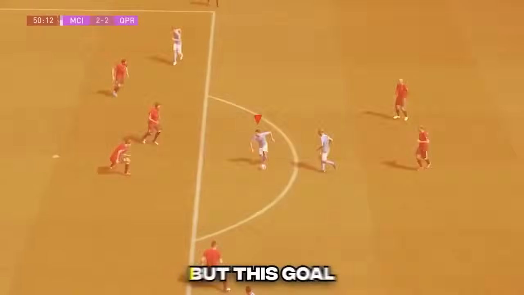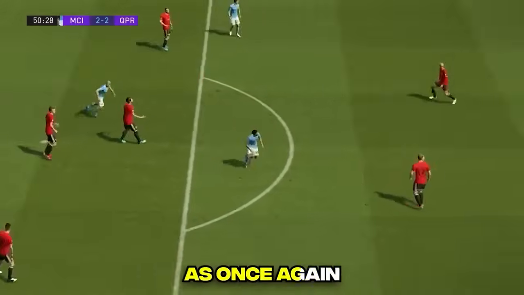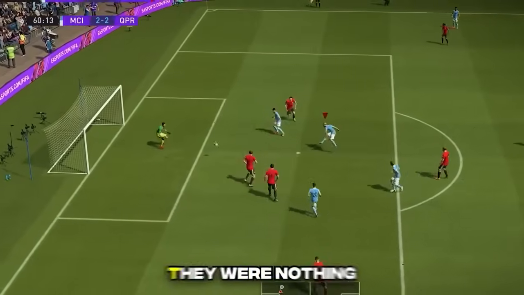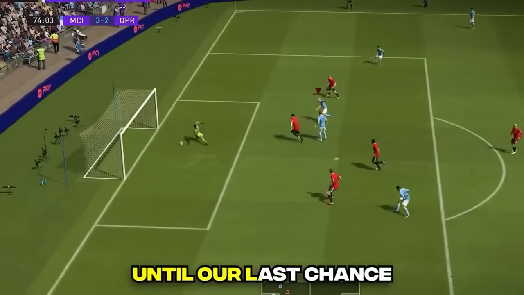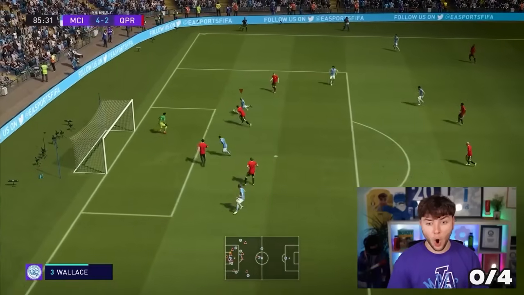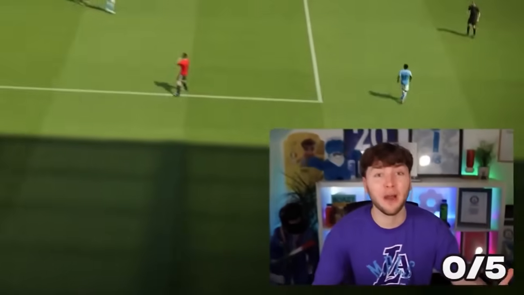Aguero! But this goal would prove hard to recreate as once again it depended on the movement of the AI. And even though we scored two attempts, they were nothing like the real thing until our last chance. Oh my god, if that went in, that would have been it.